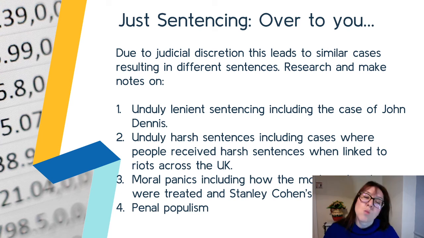So there was one example where I think she was an older lady, someone knocked on her door, and she bought an item that they were selling. It happened to be something that was looted from a shop. During the riots, there was lots of looting: equipment, machinery, technology, etc. This person knocked on her door and she bought it. I think she was sentenced to about 6 months in prison, and again, would it have been that harsh if it wasn't for the riots and the point that was trying to be proved? You've also got moral panics, including how the mods and rockers were treated, and Stanley Cohen's research.